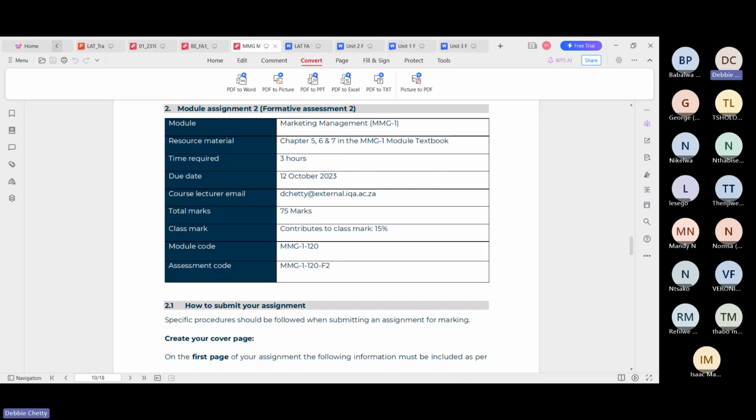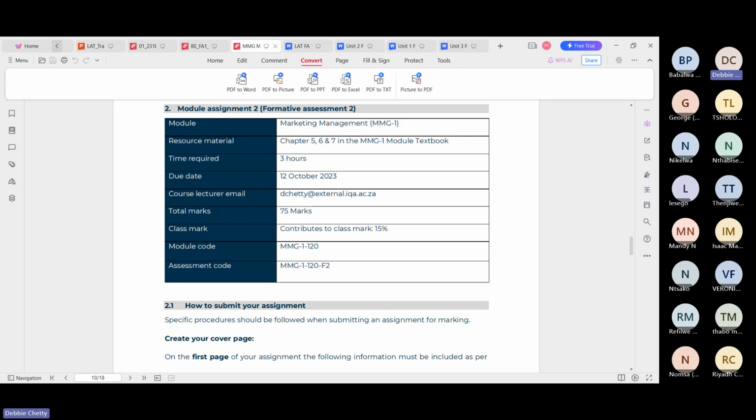Very, very important. The chapters that you need to focus on are chapters 5, 6, and 7. The time for this assignment is 3 hours. It's due on the 12th of October. The total marks is 75, and it contributes 15% towards your final mark.